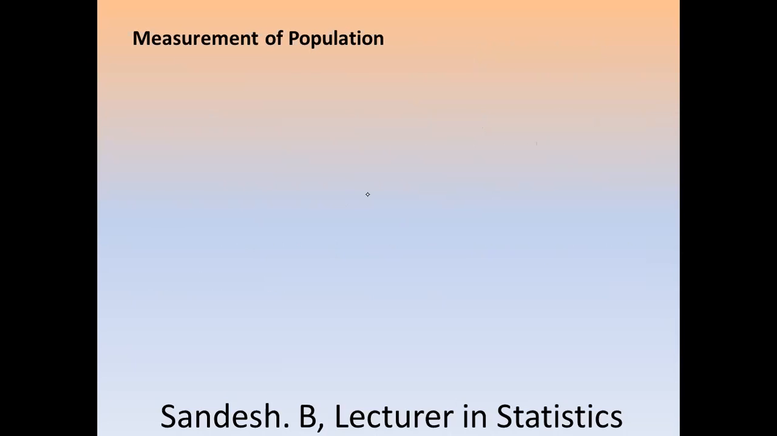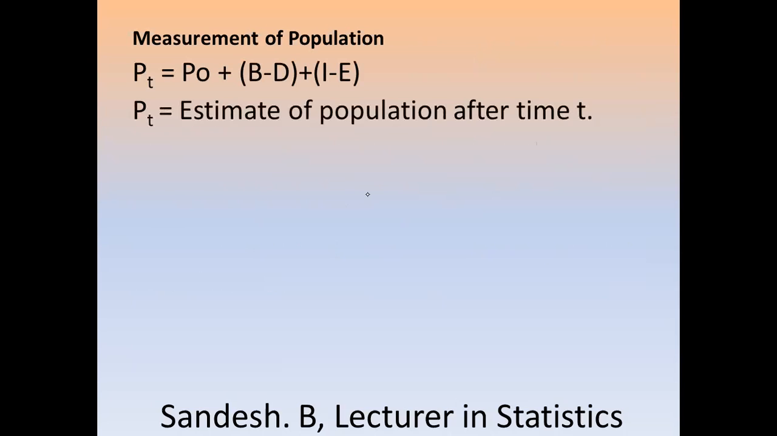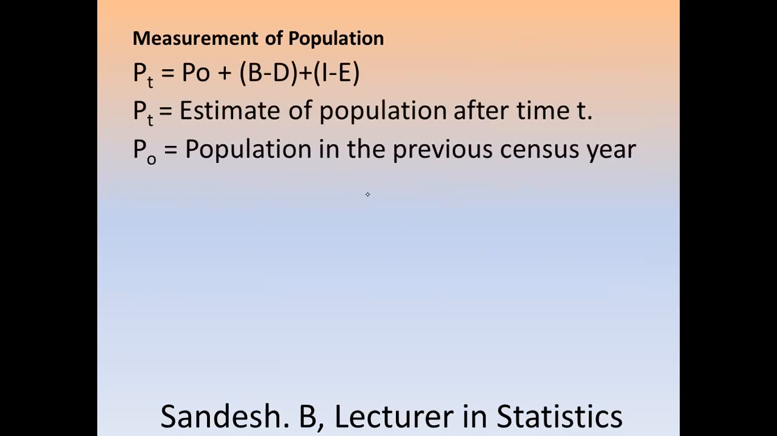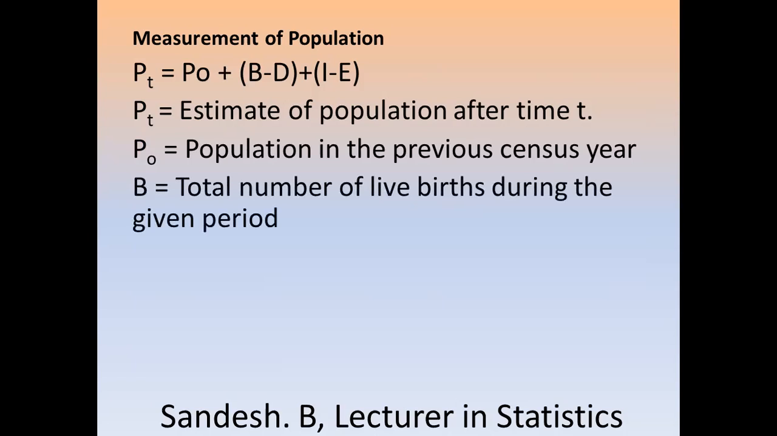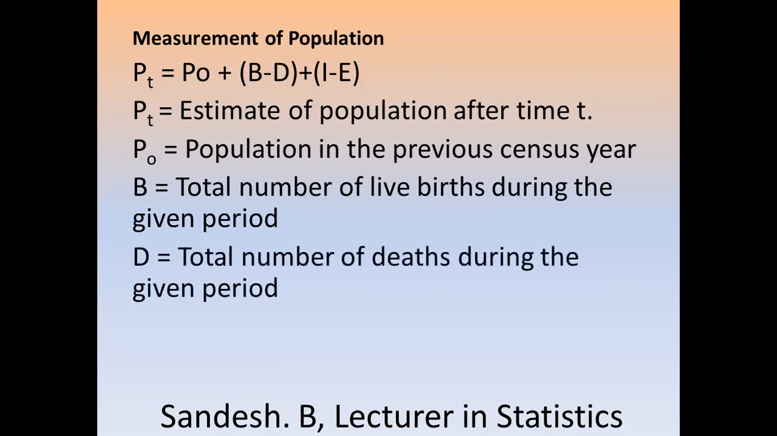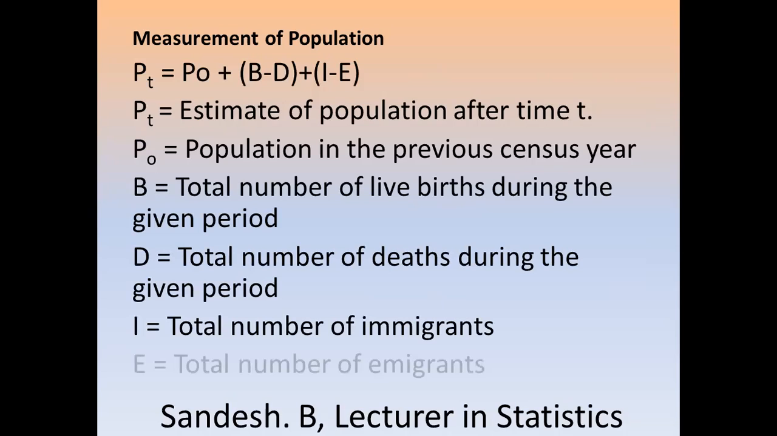Then the measurement of population. We use the formula PT is equal to P naught plus B minus D plus I minus E. PT is the estimate of population after time T. P naught is the population in the previous census year. B is the total number of live births during the given period. D is the total number of deaths during the given period. I is the total number of immigrants and E is the total number of emigrants.